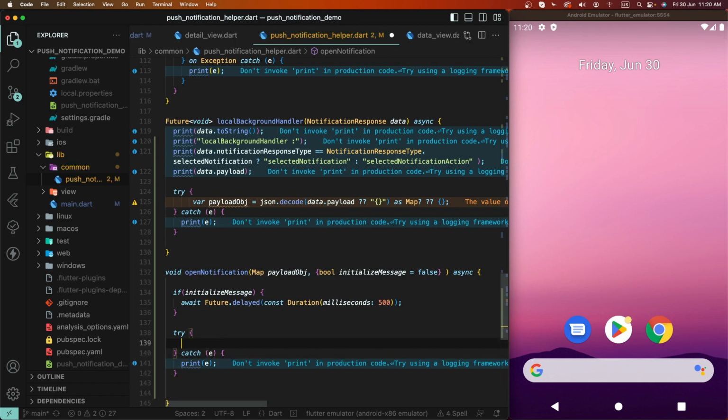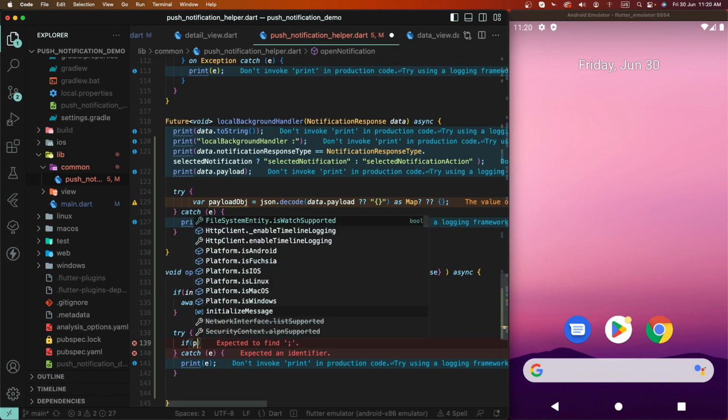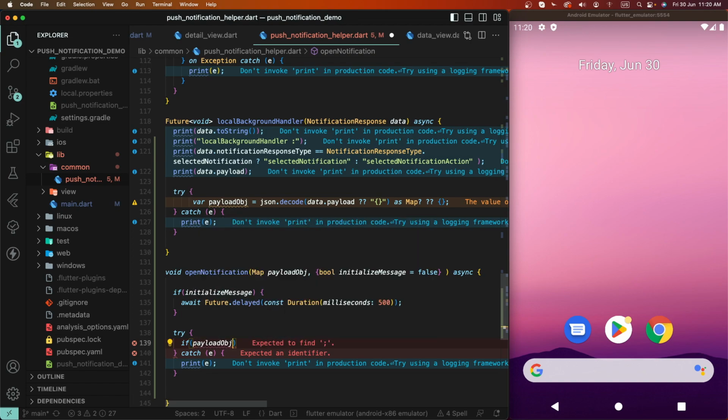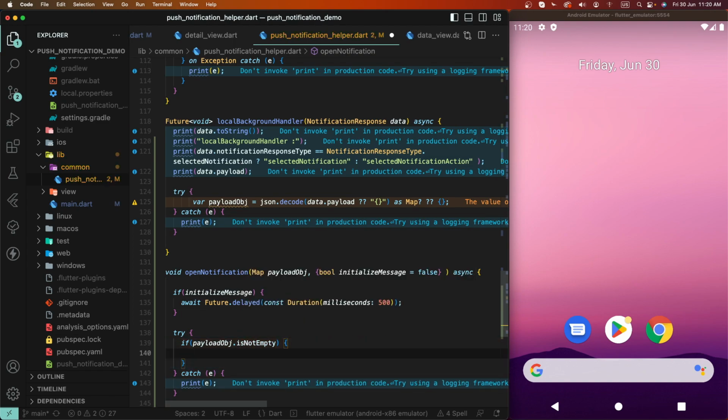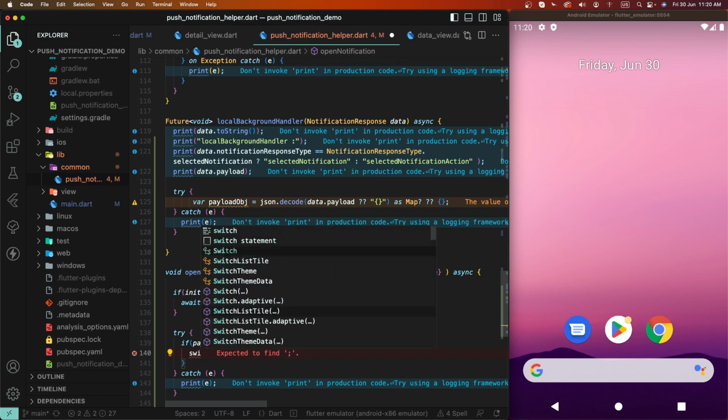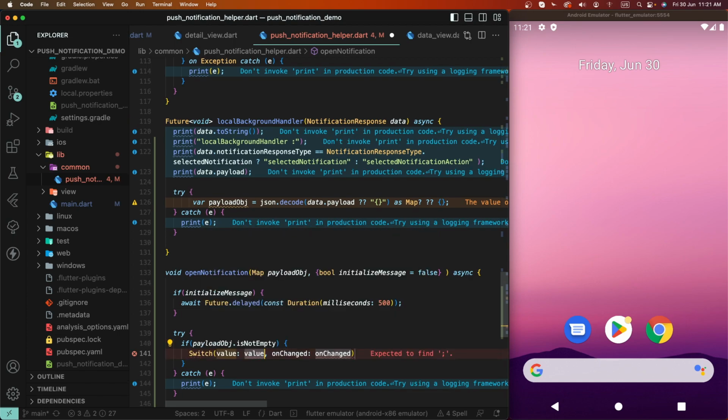Now we need to check if payload is empty, check here. Not empty, then we need to check here the switch case.